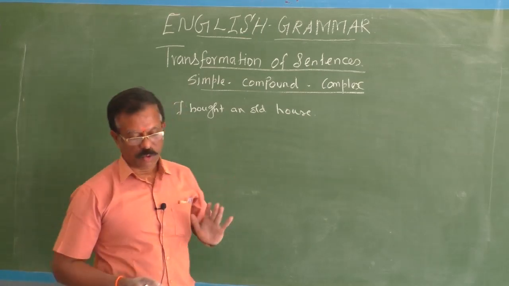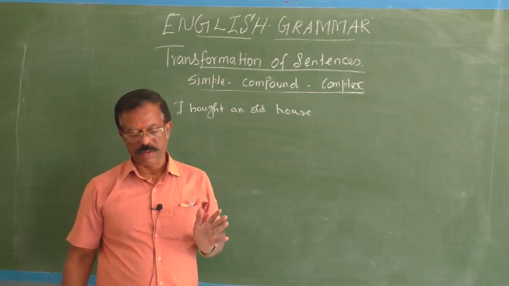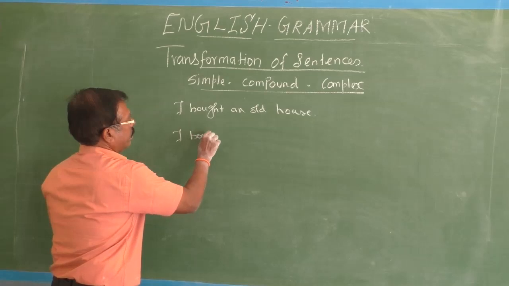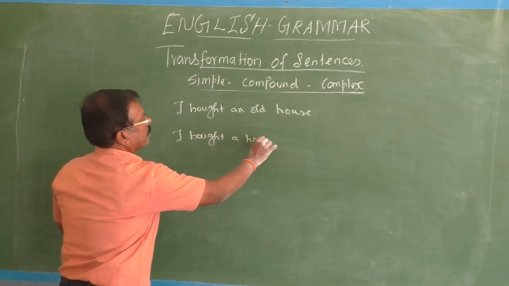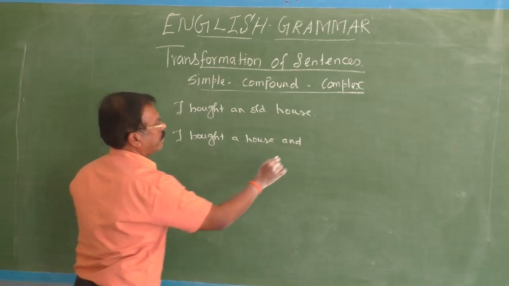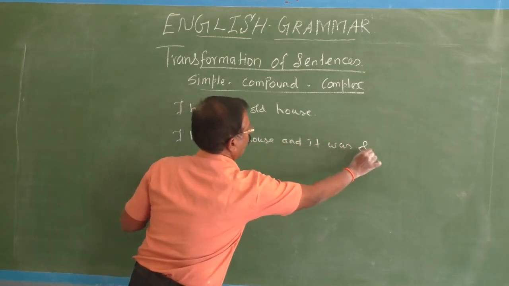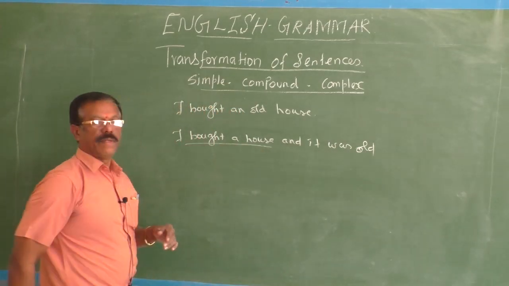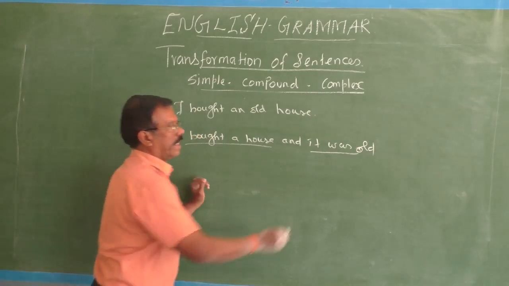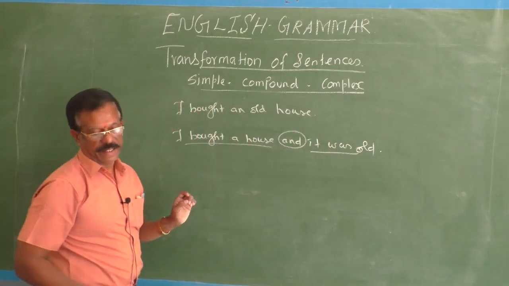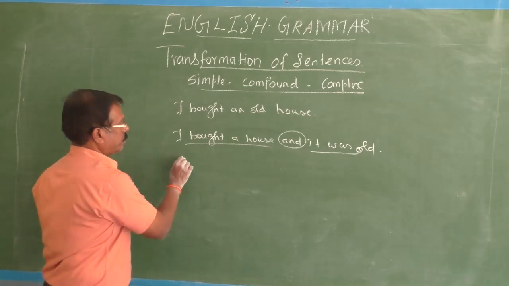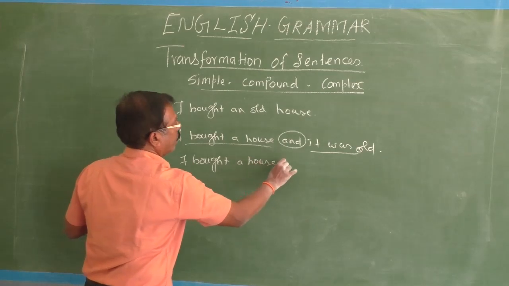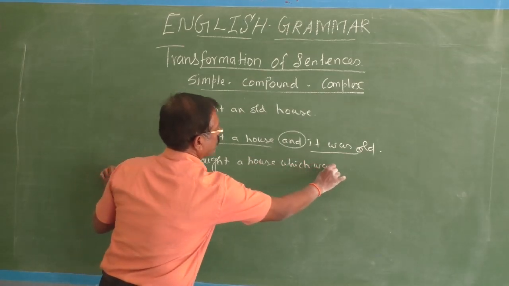I bought an old house. I bought a house and it was old. Now I have changed the simple sentence into compound. I bought a house is one main clause. It was old is another main clause. It is connected by the coordinating conjunction and. I bought a house which was old.